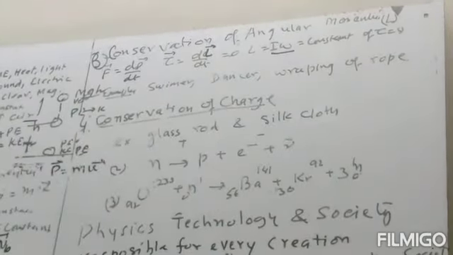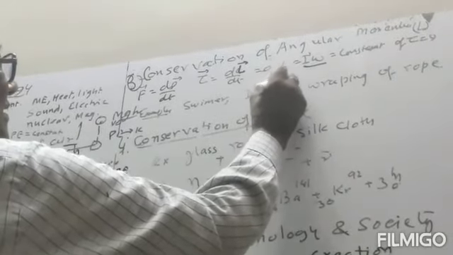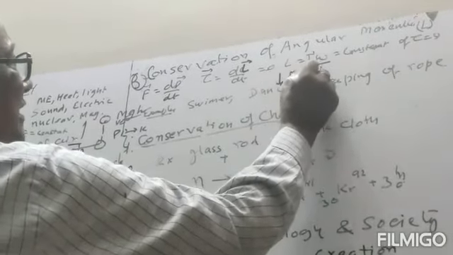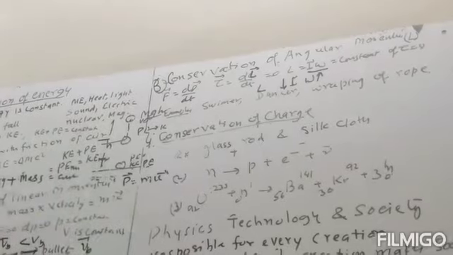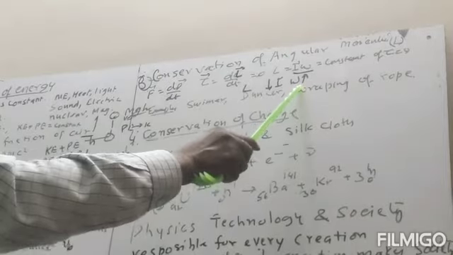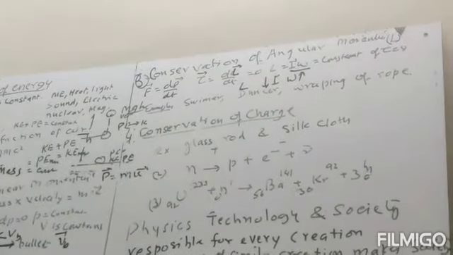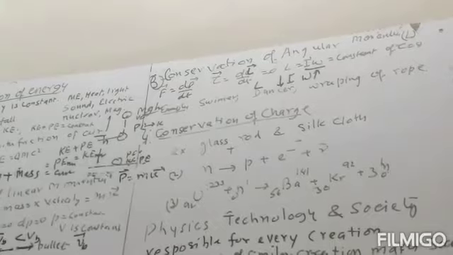L is constant, so if we decrease I, omega will increase. So in this way he decreases the moment of inertia. He folds his legs and hands towards himself. Then the moment of inertia decreases, so angular velocity increases, which means he will take more rotation before coming to the water.